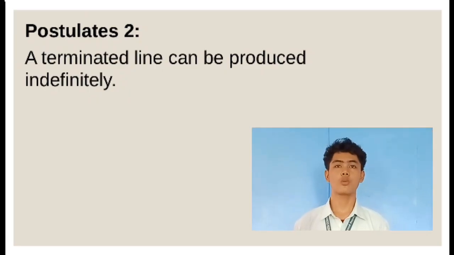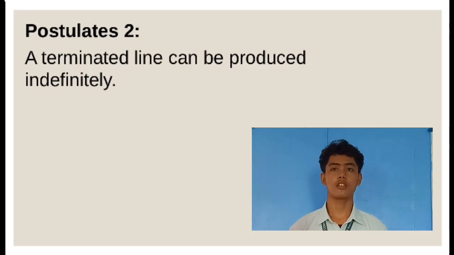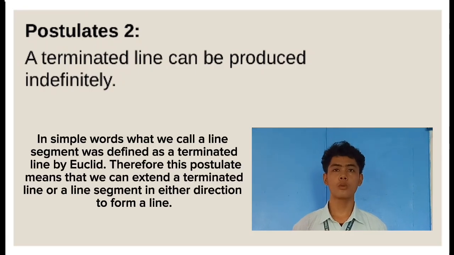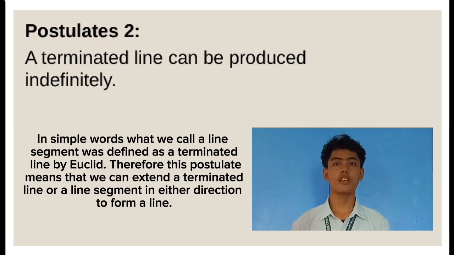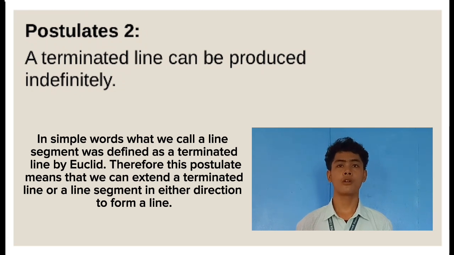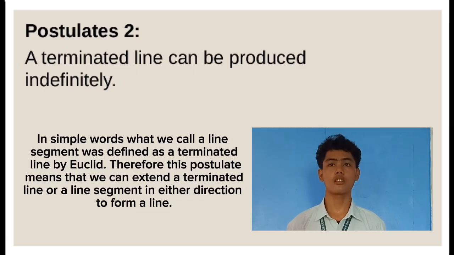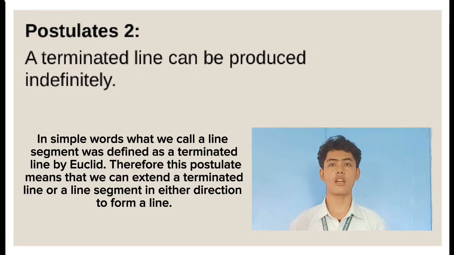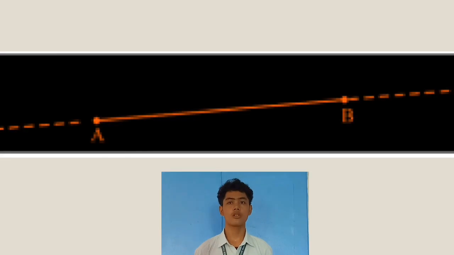Euclid's postulate 2. A terminated line can be further produced indefinitely. In simple words, what we call a line segment was defined as a terminated line by Euclid. Therefore, this postulate means that we can extend a terminated line or a line segment in either direction to form a line. In the figure given, the line segment EB can be extended as shown to form a line.